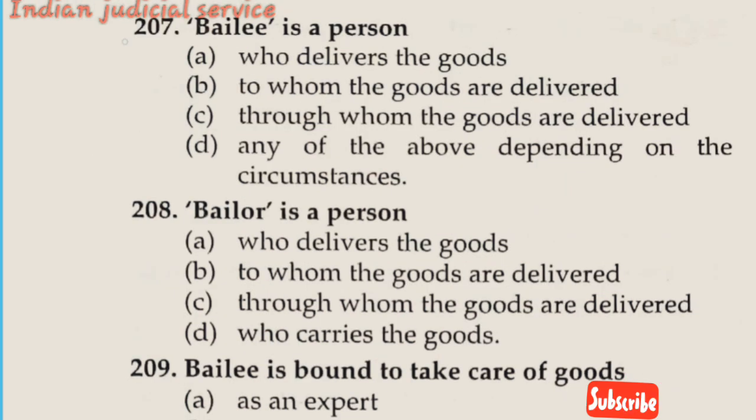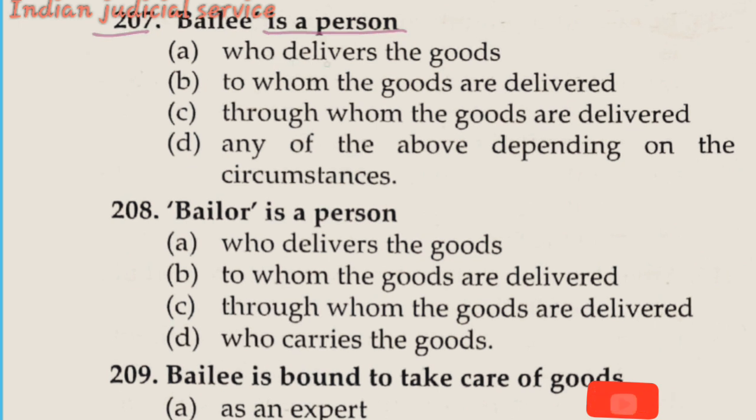Now question number 207. The bailee is a person: option A, who delivers the goods; option B, to whom the goods are delivered; option C, through whom the goods are delivered; option D, any one of the above depending on the circumstance. So the answer is option B. The bailee is a person to whom the goods are delivered.